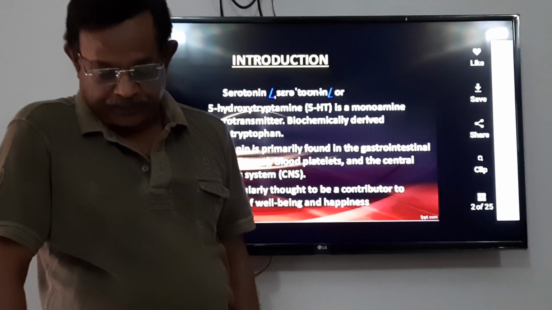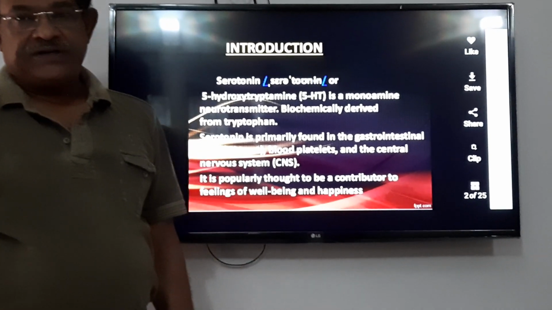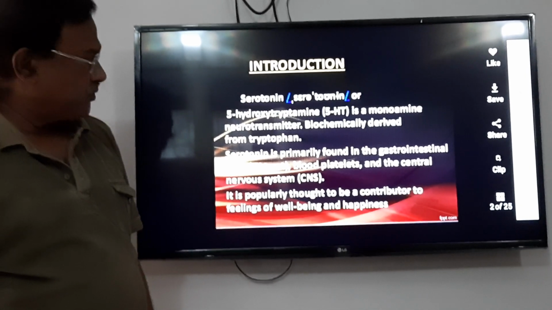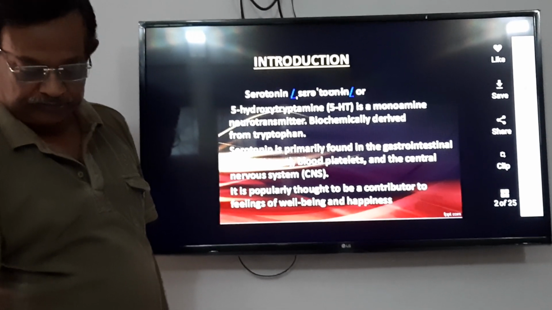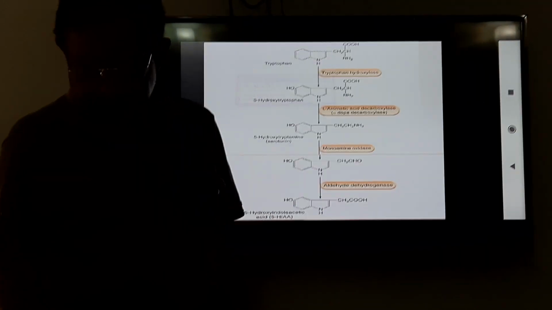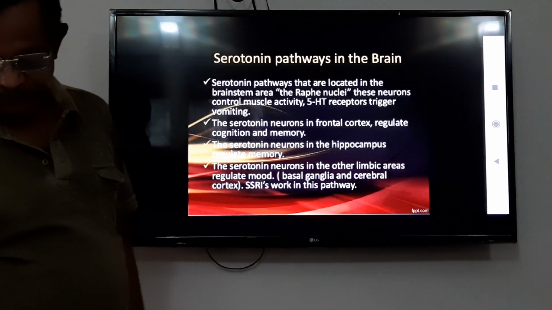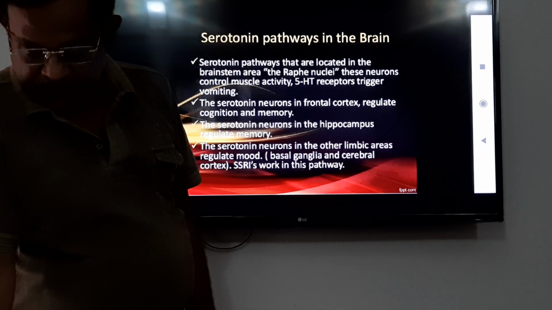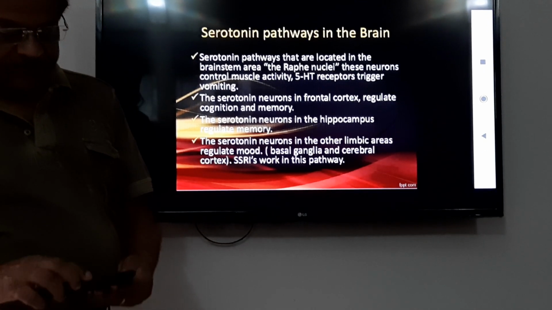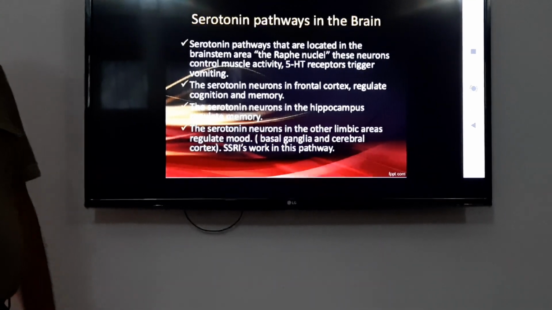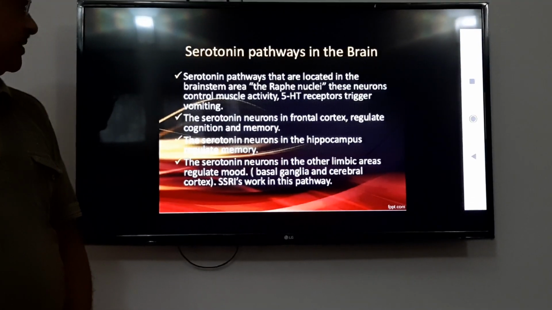Now, action of 5-hydroxytryptamine or serotonin. Serotonin pathways are located in the brain stem area, the raphe nuclei.